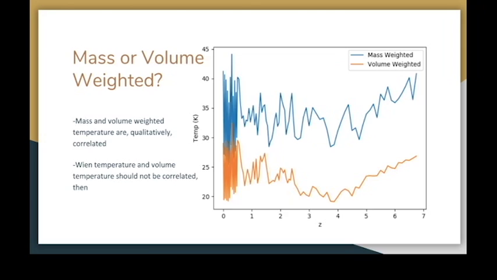So the first step in looking at this is, well, maybe the mass-weighted temperature is not what's being picked up by the SED peak, and maybe it's a volume-weighted temperature. But because mass and volume weighted are qualitatively correlated, the Wien temperature and the volume temperature should not be correlated.